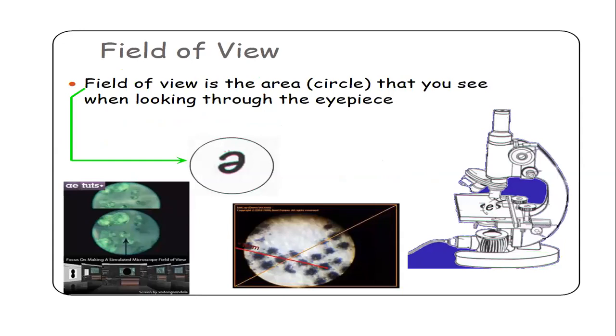Next, field of view. How you see the organism in this microscope. It is the area that you see when looking through the eyepiece.